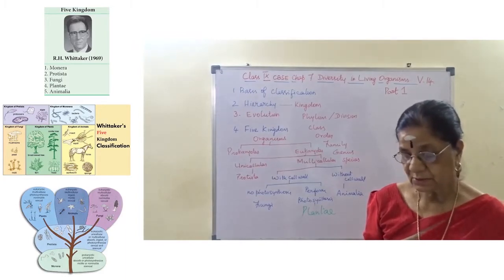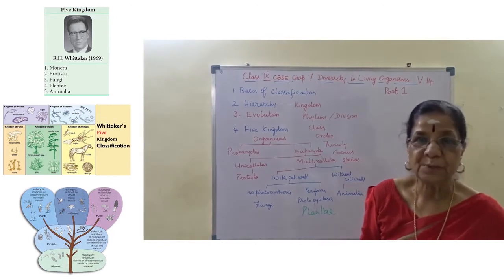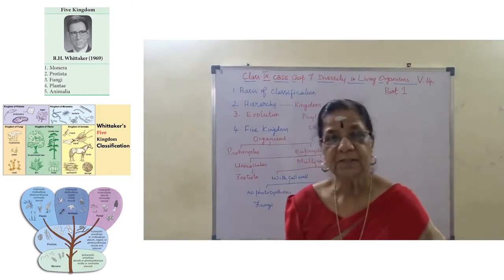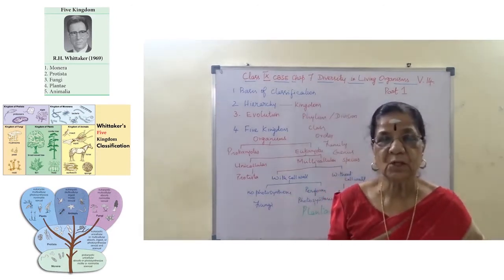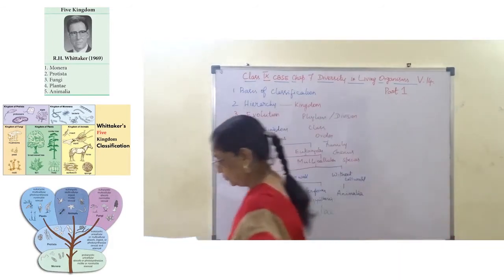Another activity is given. We have heard of desi cow and jersey cow. In the cow, we see two varieties. One is called desi cow, another one is jersey cow.